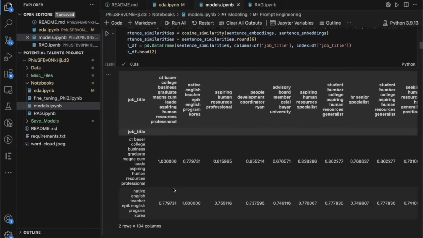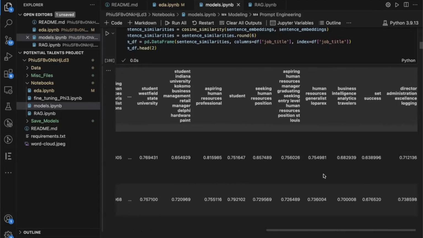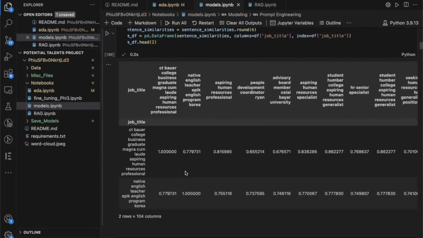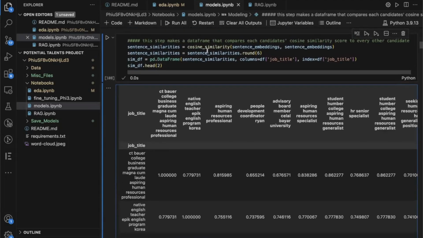I essentially just compared every job title to every other job title, in a more visual way, to see how they're being compared to each other. So like we see this native English teacher Epic English program Korea. And I should note one thing. I have stripped the job titles of their stop words.